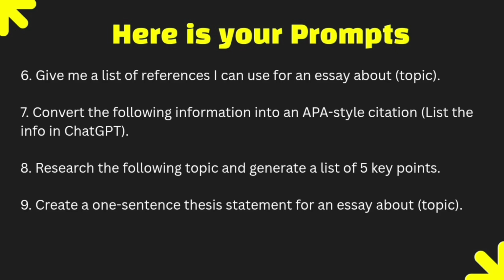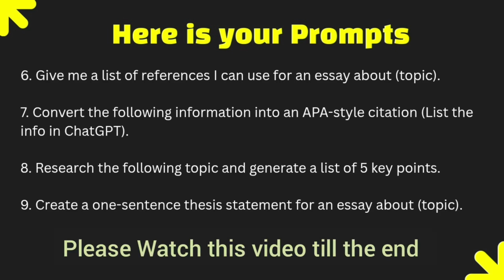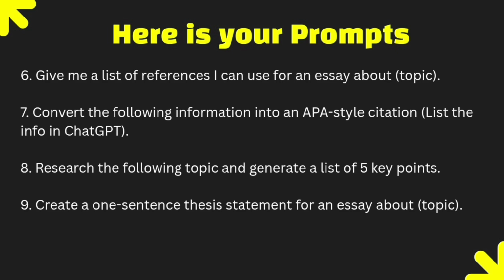And the next we have: convert the following information into an APA style citation, list the info in ChatGPT. And the next: research the following topic and generate a list of 5 key points. Another one is: create a one sentence thesis statement for an essay about topic.